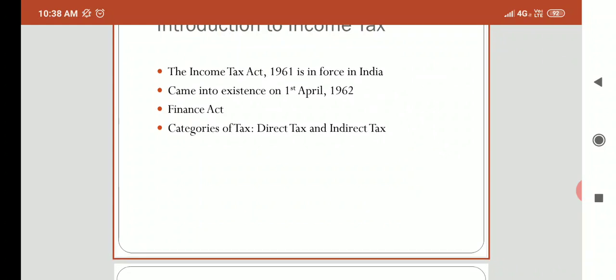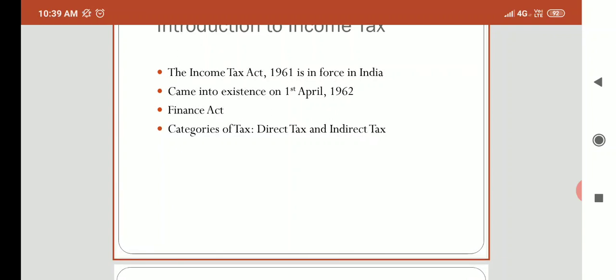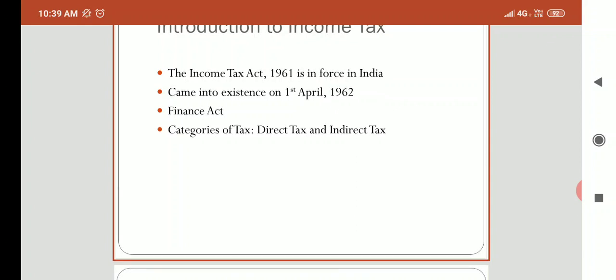Thus, the Income Tax Act is a permanent act, whereas the Finance Act is passed every year, and its main purpose is to fix the rate of tax to be charged under the Income Tax Act for the year, including the rate of deduction of tax at source, advance tax, and the regular income tax rates.